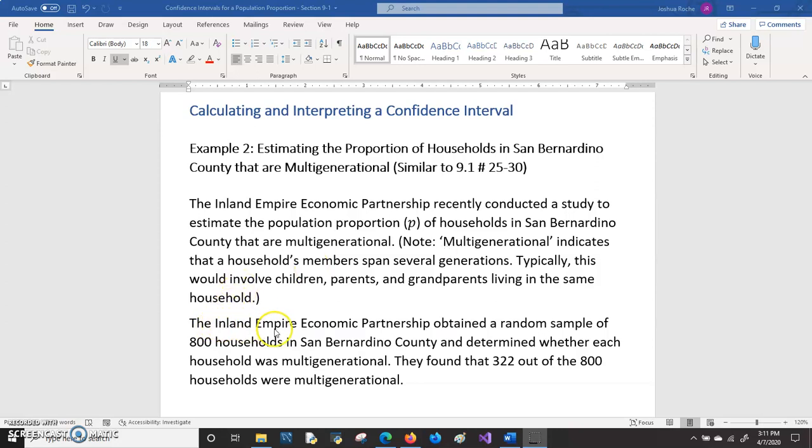The Inland Empire Economic Partnership obtained a random sample of 800 households in San Bernardino County and determined whether each household was multi-generational. They found that 322 out of the 800 households were multi-generational.